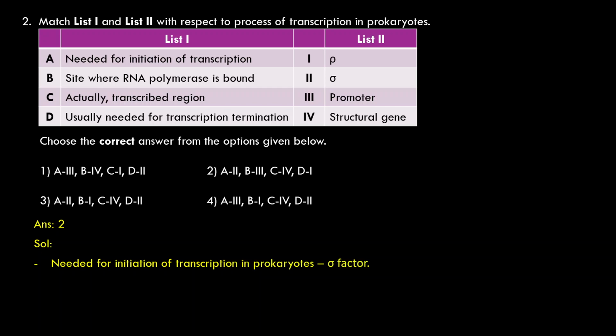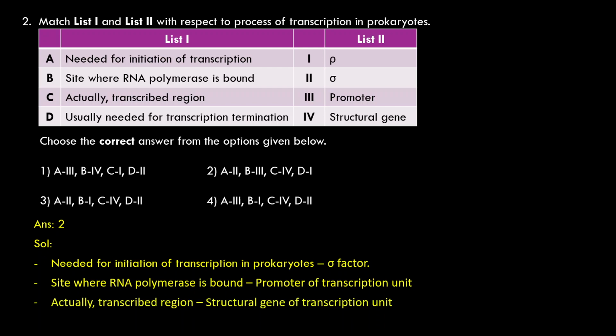Needed for initiation of transcription in prokaryote, that is sigma factor. Site where RNA polymerase is bound, promoter of transcription unit. Actually transcribed region, structural gene of transcription unit. Usually needed for transcription termination, that is Rho factor. Coming to the next question.